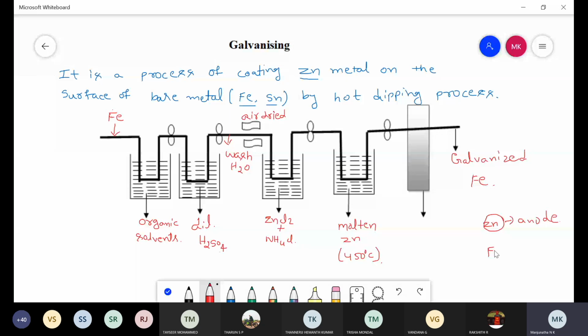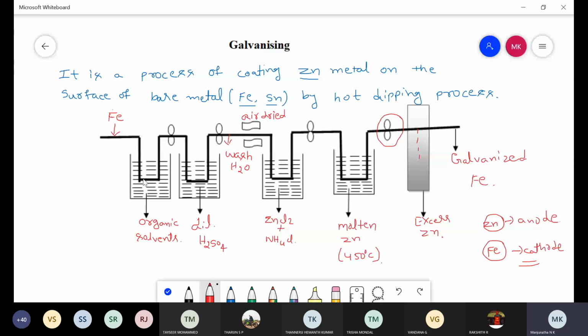While coating, whatever excess coating is observed is removed by using a pair of rollers. So this is the excess zinc. In this way, in the galvanizing process, zinc metal is coated on the surface of iron metal to prevent corrosion of the iron metal.